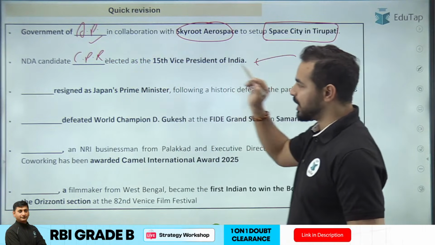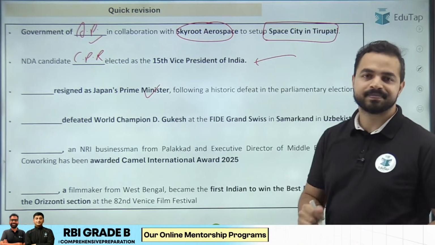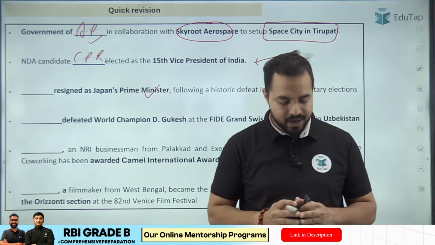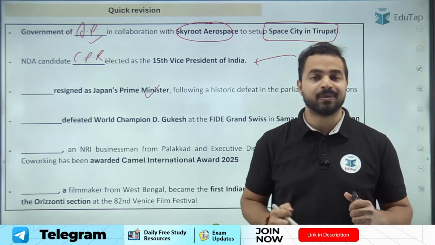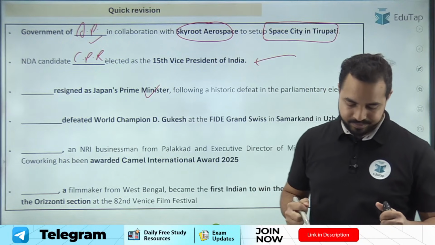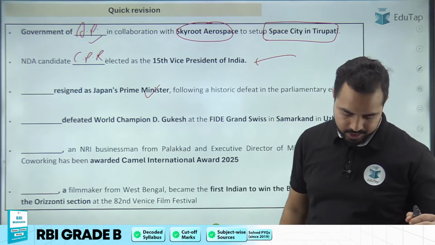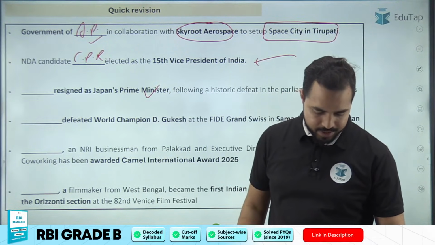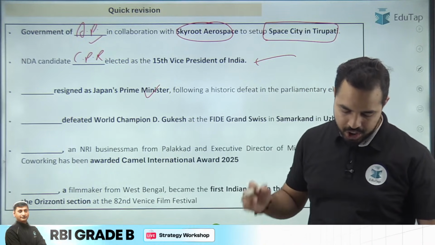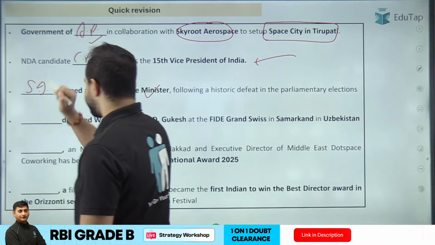Next question. What is the name of person who has recently resigned as the Japan's Prime Minister? तो जापान के प्राइम मिनिस्टर थे, he has recently resigned it. What exactly is the name of this person? Let's see who will give me the right answer. Bineet, Mayank, Akshat, Muskan, Akashdeep, Gururaj, Harshal. Everybody has given the right answer to this. That is Shigeru Ishiba. Absolutely right. Shigeru Ishiba is the right answer.